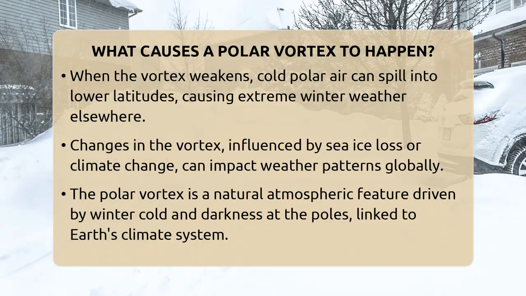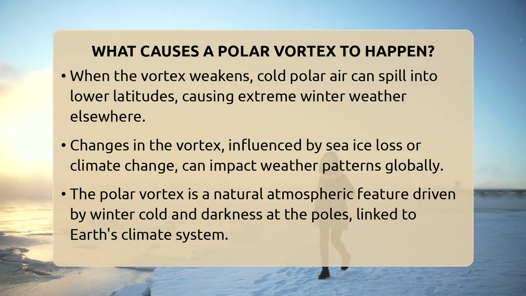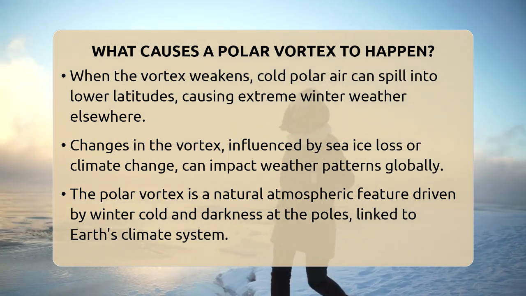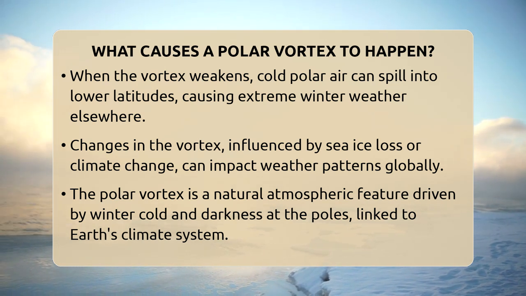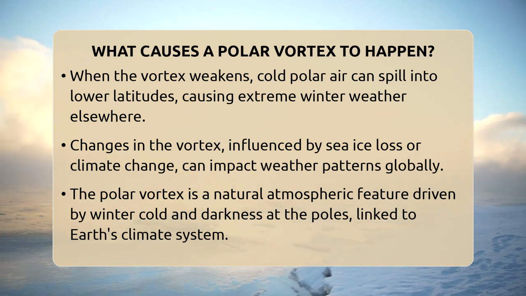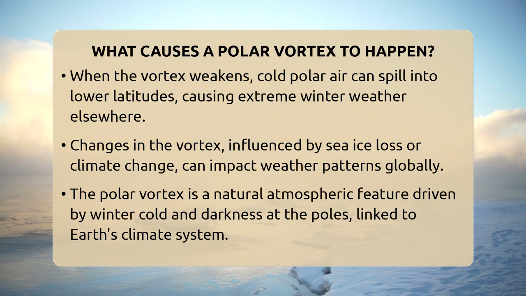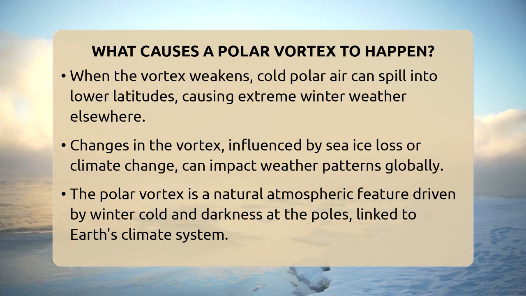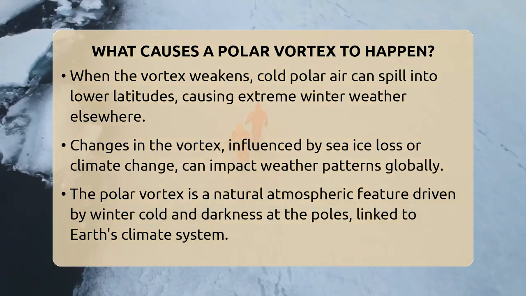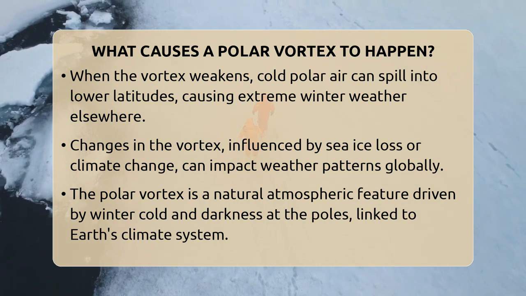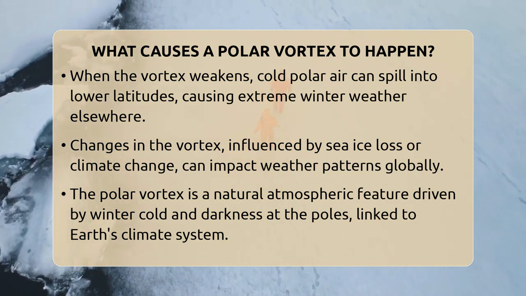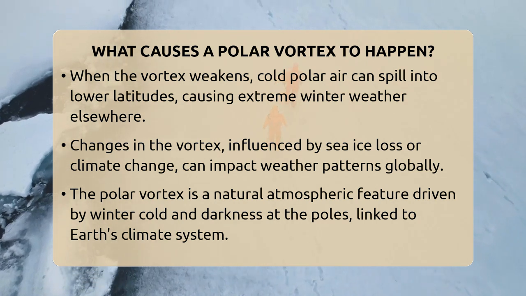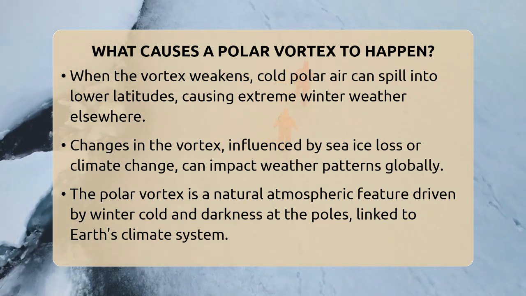Changes in the vortex, like those caused by sea ice loss or climate change, can influence weather patterns far beyond the poles. This shows how tightly connected the polar atmosphere is with the entire Earth's climate system. So, in short, the polar vortex happens because of the intense cold in the polar stratosphere, the temperature difference with the mid-latitudes, and Earth's rotation creating a spinning barrier of cold air around the poles. Its behavior can change from year to year, affecting weather across the globe.